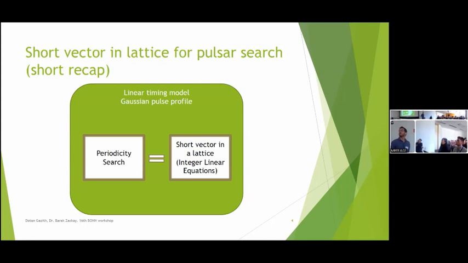Here the short vector analysis algorithm comes into play to solve the timing problem. If we have a linear timing model and this pulse profile, forget about it. In that case, performing a periodicity search is the same as solving this short vector lattice problem, which is pretty easy to do with really advanced algorithms, courtesy of the cryptographers, that are really fantastic.